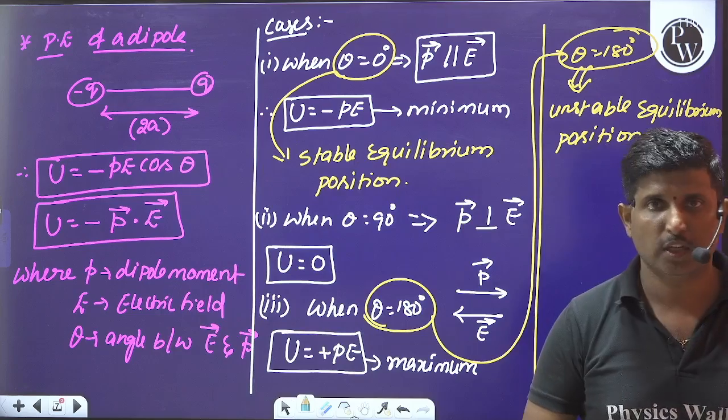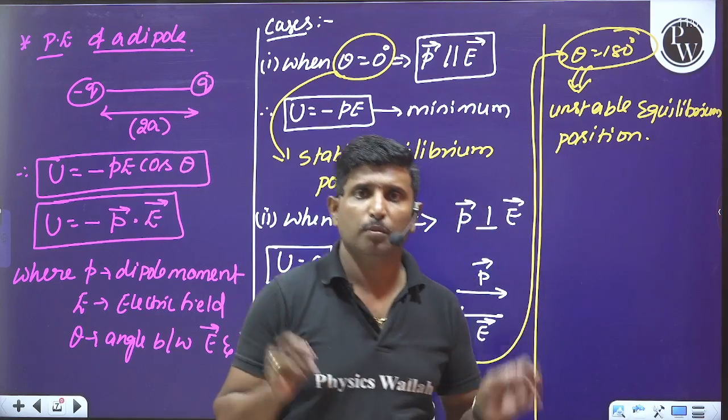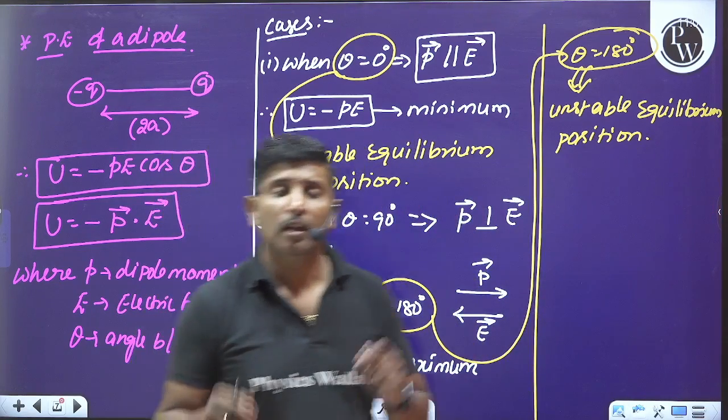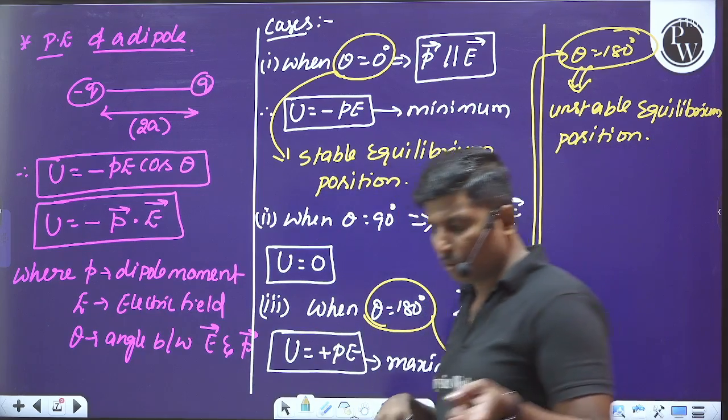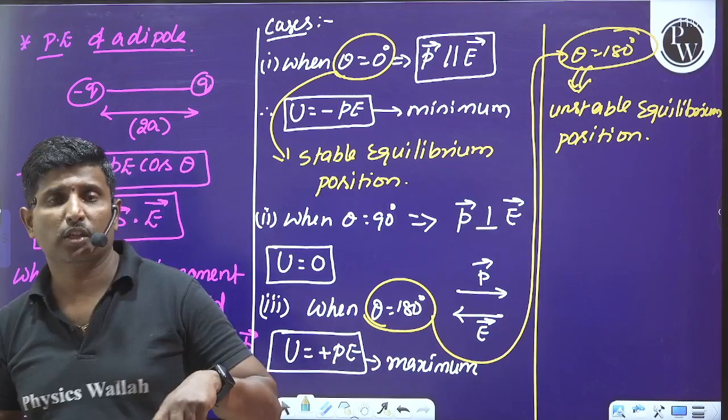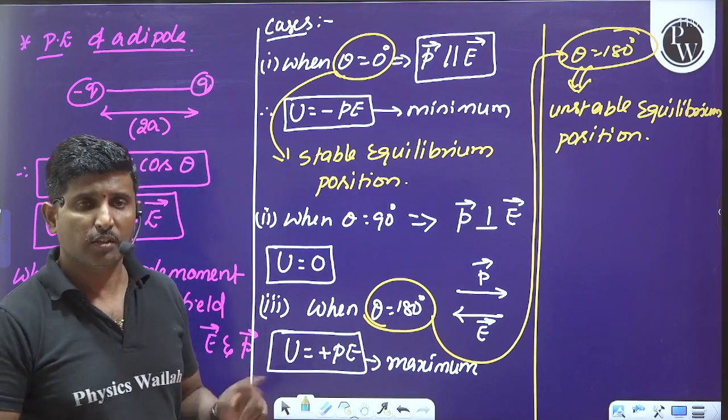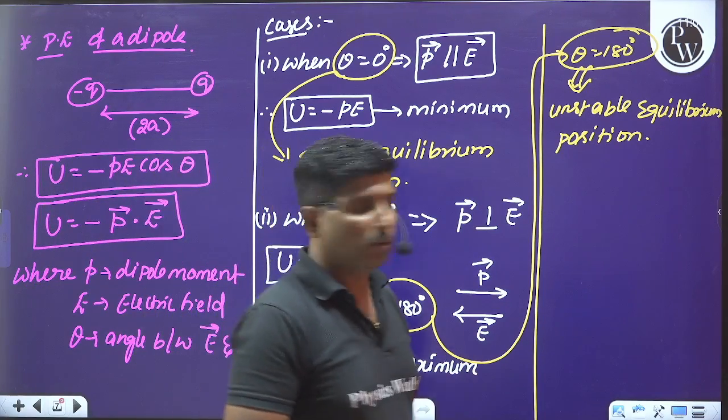So that is about the stable equilibrium position and unstable equilibrium position. I hope it is clearer to you. Whenever the dipole is having the minimum potential energy, the dipole is said to be in a stable equilibrium position. When the dipole is having the maximum potential energy, that position is said to be the unstable equilibrium position.